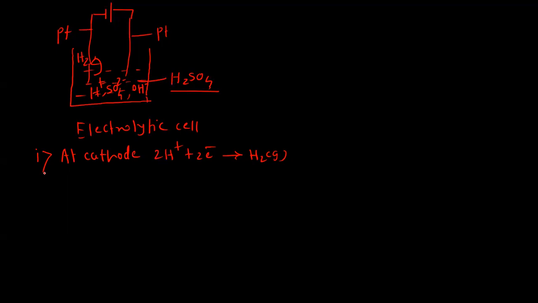At the same time, at the anode, the hydroxyl ions get discharged. Instead of the sulfate ions, hydroxyl ions get discharged because they are lighter ions as compared to the sulfate ions.